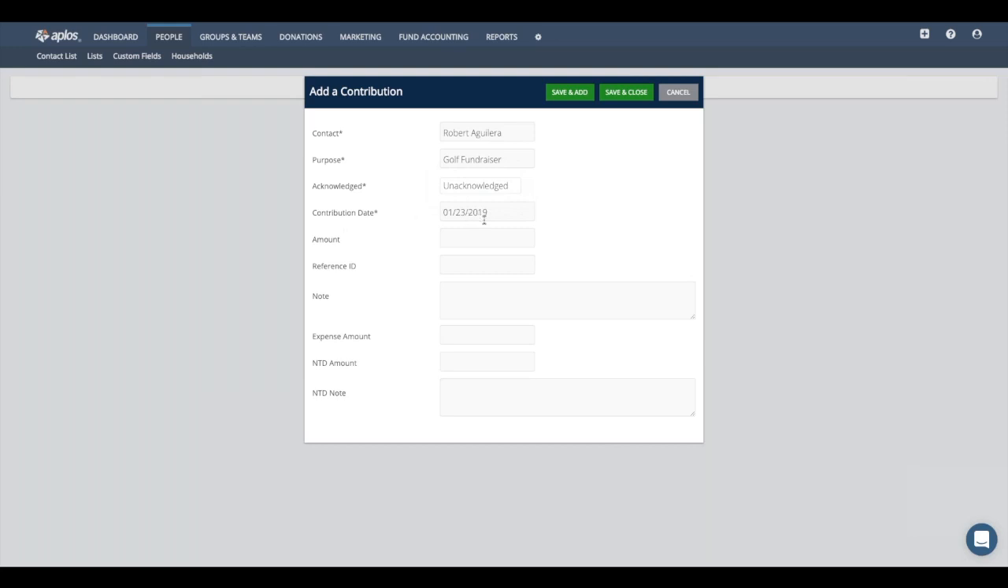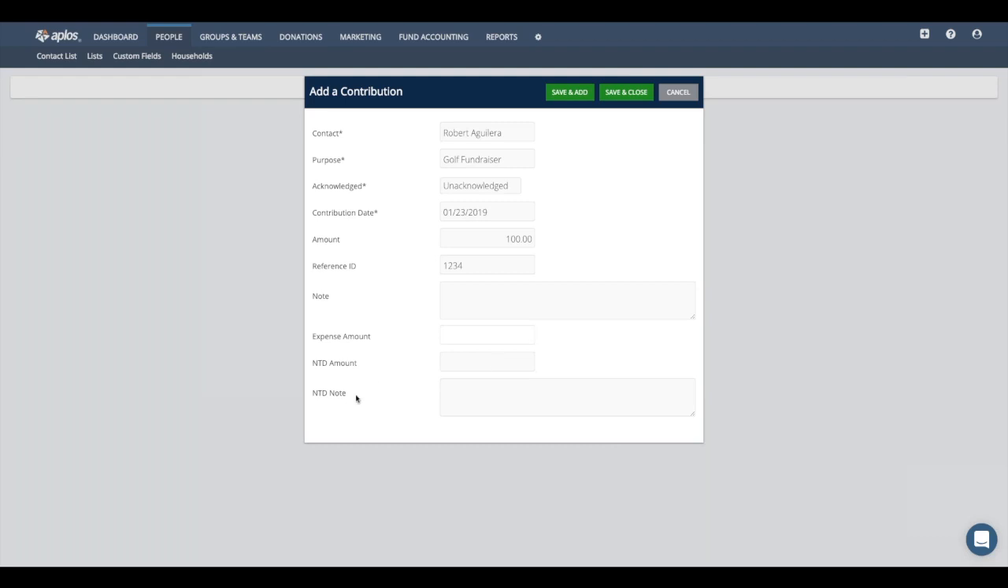Contribution date, this is when you received the check or a donation. So in this case, we could say it was today. The amount, we would say $100. Reference ID would be if they did pay by check, or any kind of other unique ID that you want to enter in, you could put that in this field. So if it was check, we could say this was check 1234. And a note that you can mark for the donation. If there was an expense that was applied to this donation, more commonly this is like if it was an online donation that has a transaction fee that was applied, you could enter that expense amount there.